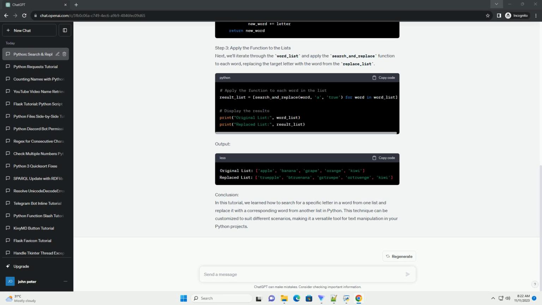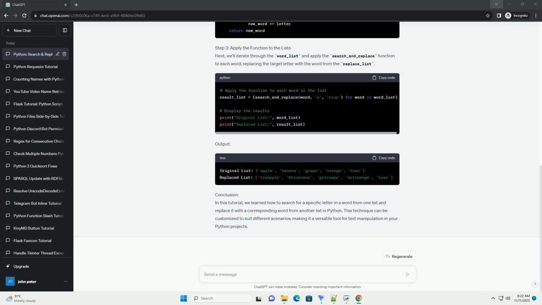Step 2. Search and replace function. Now, let's create a function that takes a letter to search for, searches for occurrences of that letter in the words of the first list, and replaces them with the corresponding word from the second list. In this example, the function takes the letter A to search for in each word of the first list. If the letter is found, it replaces the letter with the corresponding word from the second list. The updated word list is then printed.